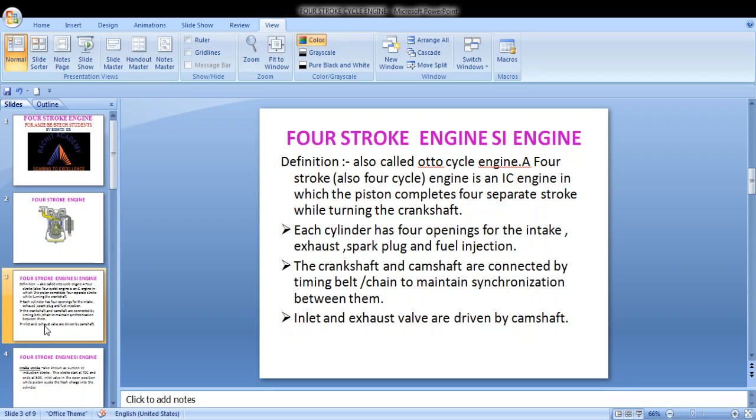These are the 4 openings in the cylinder or cylinder head. Next point is the crankshaft and camshaft are connected by a timing belt or chain mechanism to maintain synchronization between them. Inlet and exhaust valves are driven by the camshaft.